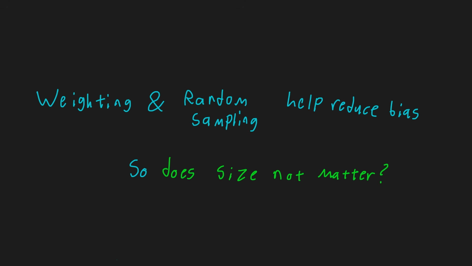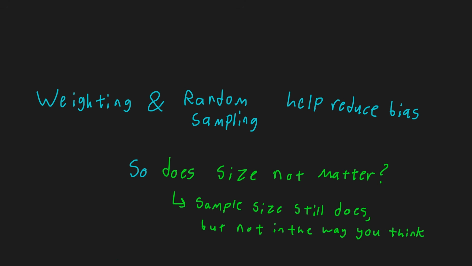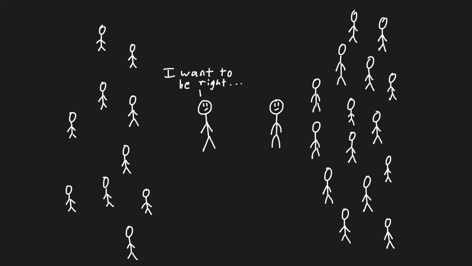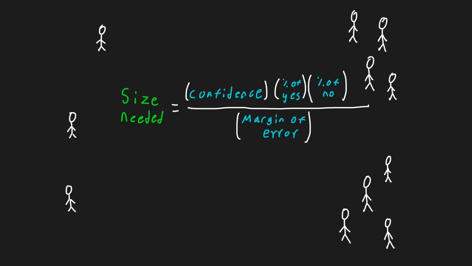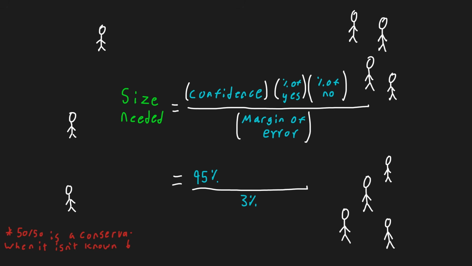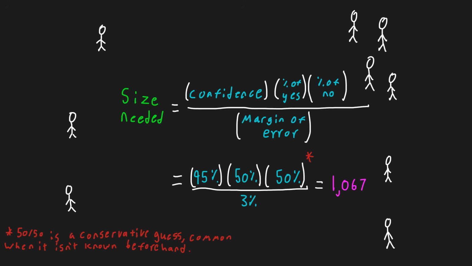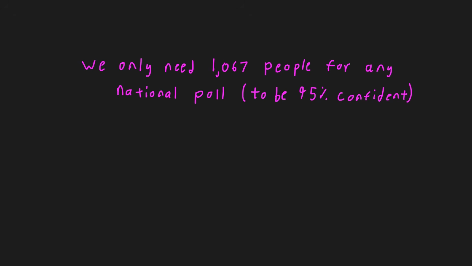So, does sample size not matter at all? Well, it definitely still does, but not in the way most people would expect. We want enough people to respond that we are still confident in our results. 10 people, even if representative, is simply not enough to be confident. There's actually a handy formula that will tell us how many people we need. If we wanted to be 95% confident in our answer, with a margin of error of just 3%, assuming a 50-50 split, we can plug this into our formula and get 1,067. This is the number of people we need in order to run a national poll. This is why almost every major poll targets at least around 1,000 people. It isn't arbitrary, it's grounded in statistics.